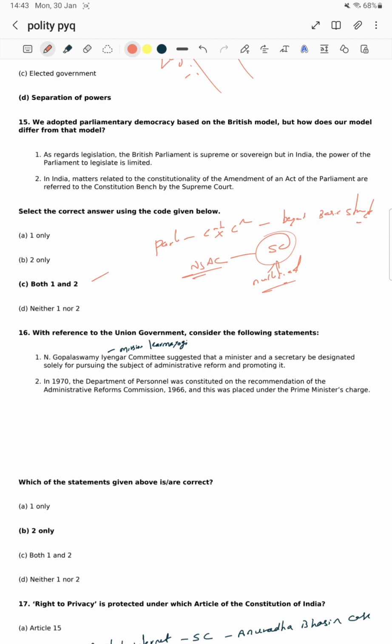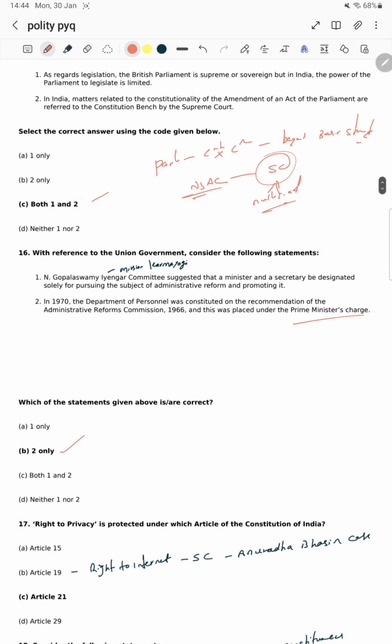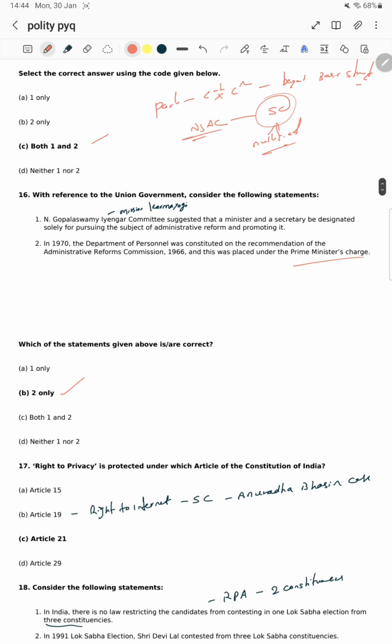In 1970, the Department of Personnel was constituted on the recommendation of the Administrative Reforms Commission 1966, and this was placed under the Prime Minister's charge. The second one is right because there is no statement that a minister and secretary were designated to see to administrative reforms. There is no such provision at all, but the Department of Personnel provision is right. Second one is right.